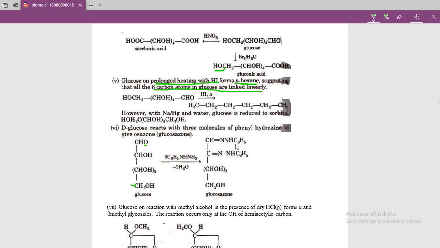One more reaction to prove the aldehyde group. This one is phenylhydrazine, with NH2 bonded here. When glucose reacts with phenylhydrazine, it forms the hydrazone. Okay, what forms? Hydrazone. This one is the reaction.